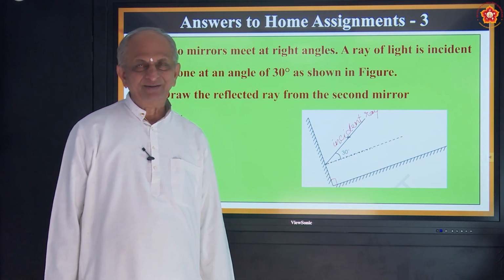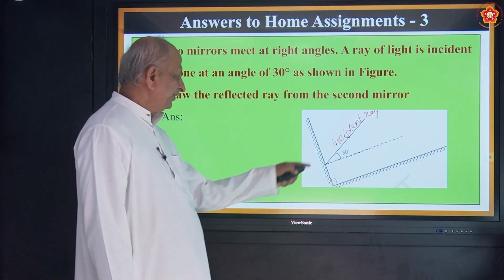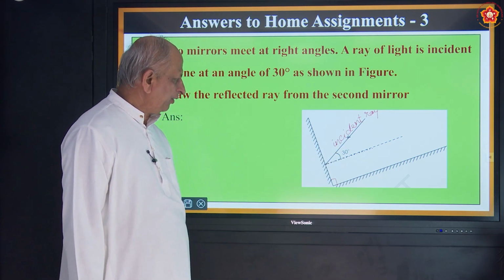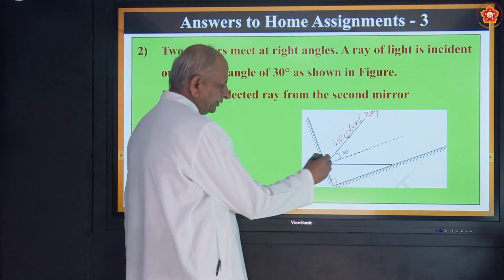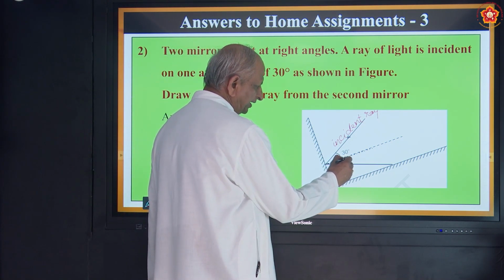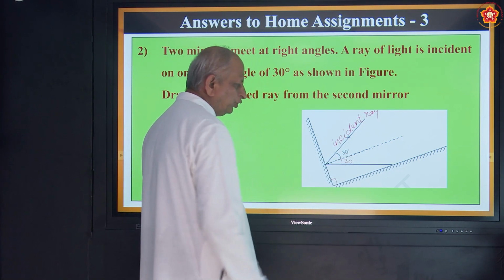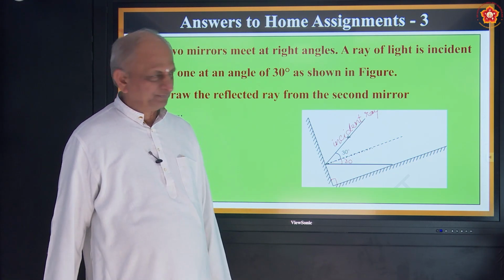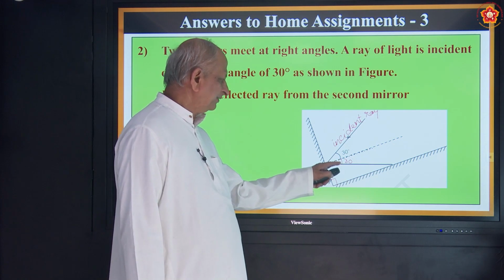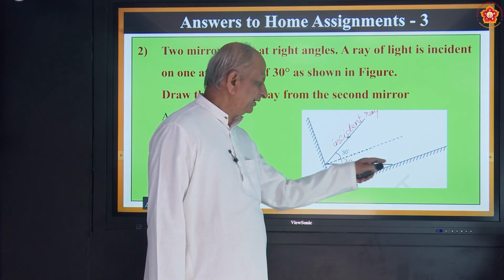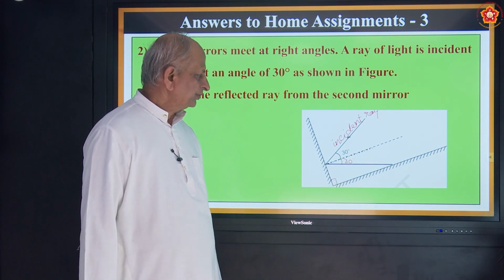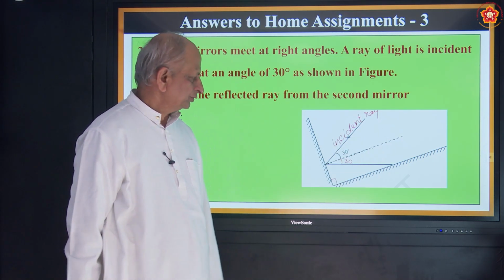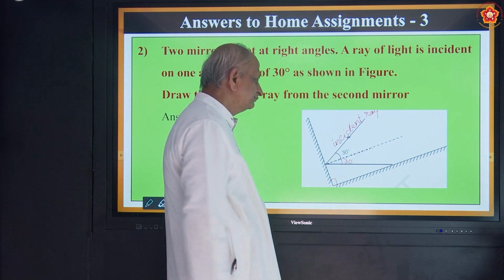So what is the method? Angle of incidence should be equal to angle of reflection, correct? So you must draw one more line making an angle of 30 degrees. How to do it? You have to use a protractor. Keep the protractor here, measure an angle of 30 degrees and draw a line. So what is this line in the middle? It's called the normal. So i must be equal to r.